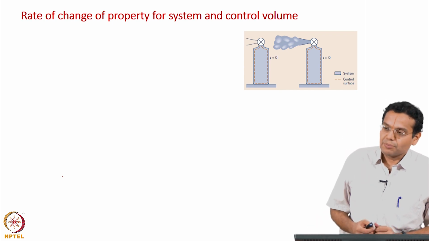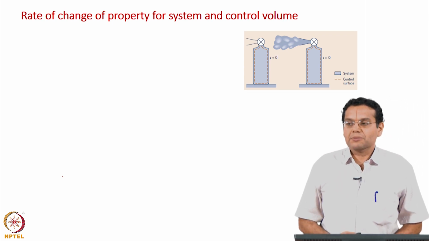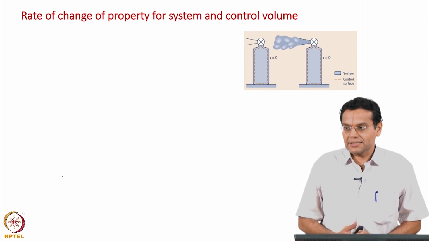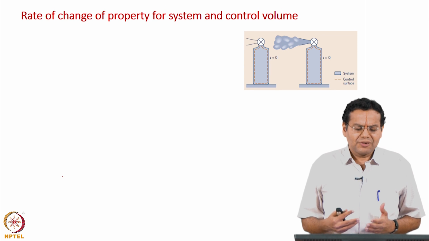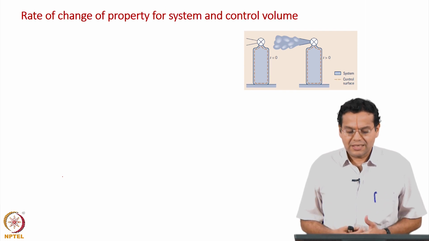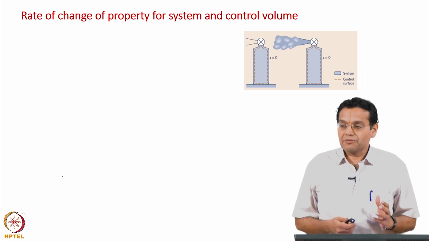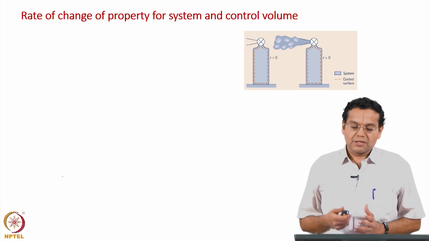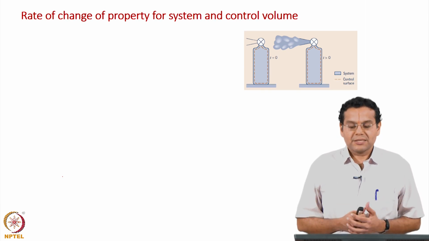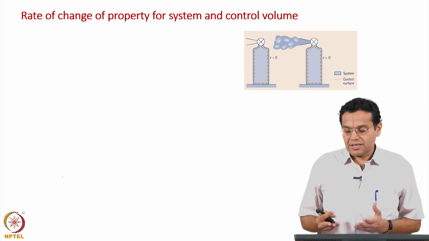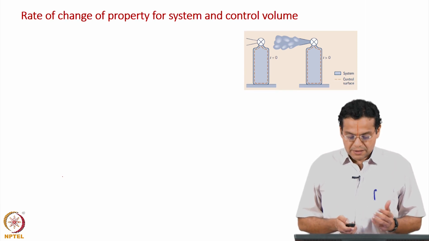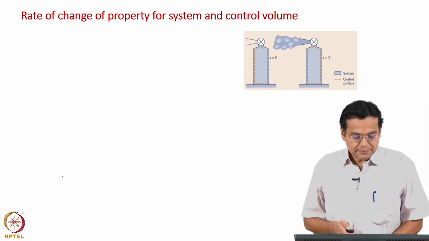When I say property, it could be mass, momentum, energy, species mass, etc. We use a general term property, but for easy understanding we will always relate it to mass, which becomes easier to understand. So, rate of change of property for a system, rate of change of property for a control volume. How do we express that, and how are they different for a simple case? That is what we are going to discuss in this slide.